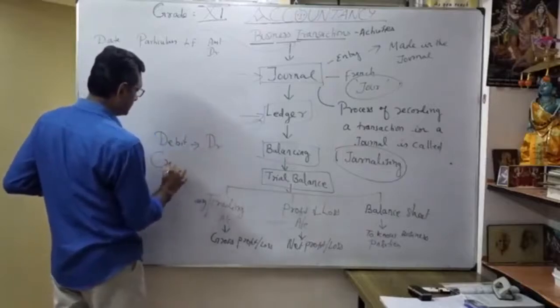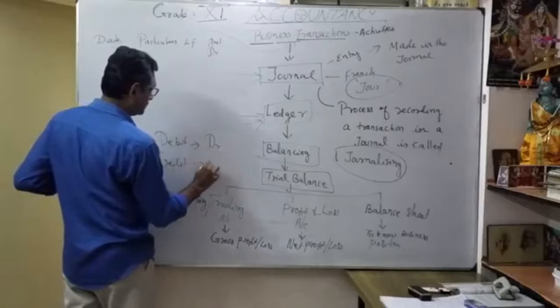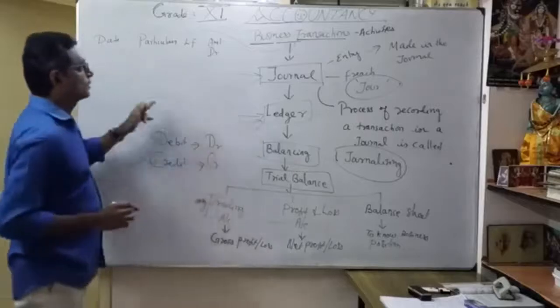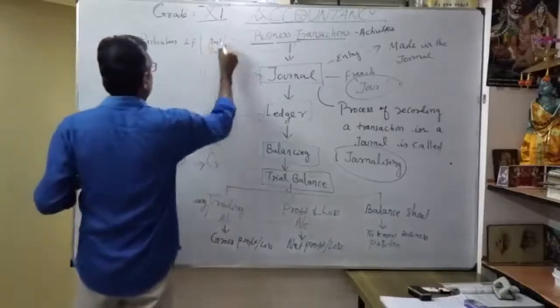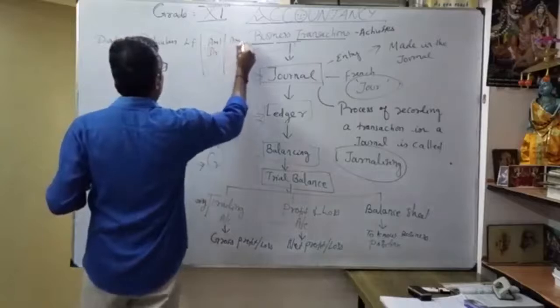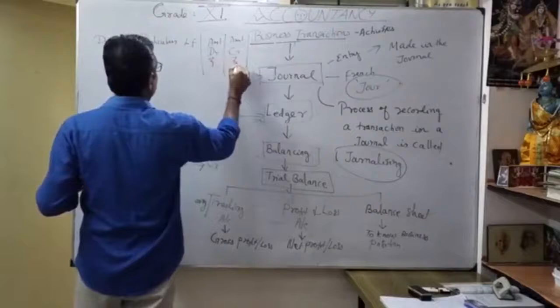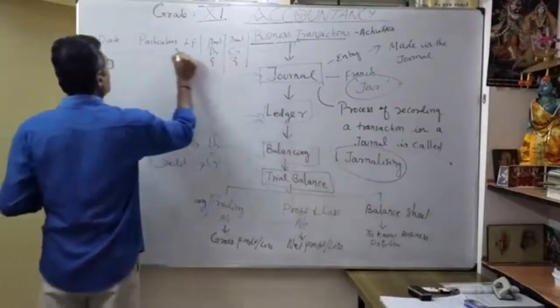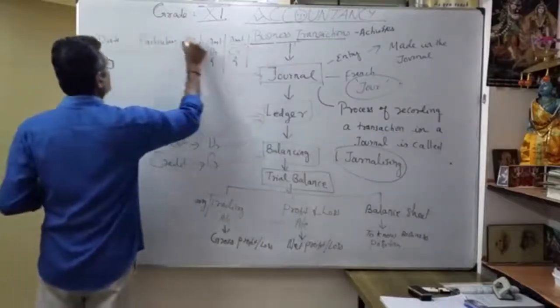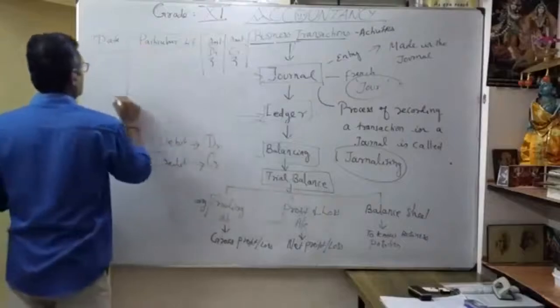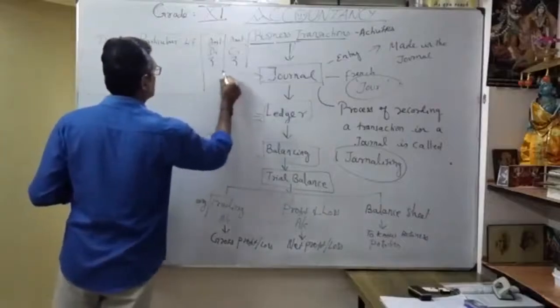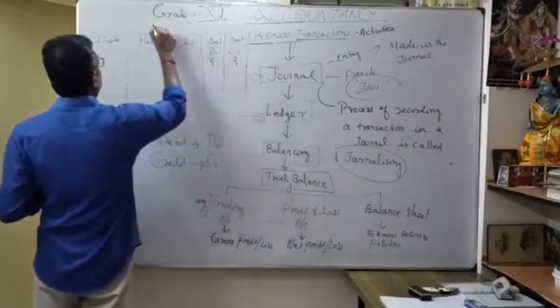Similarly, credit. So amount debit, amount credit, and very important, the simplification. This is our format of journal. That's what we will write. This is a journal.